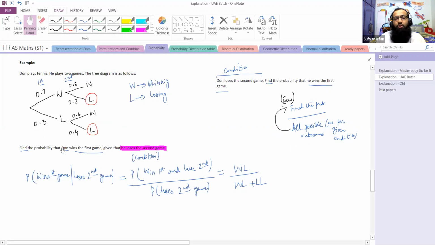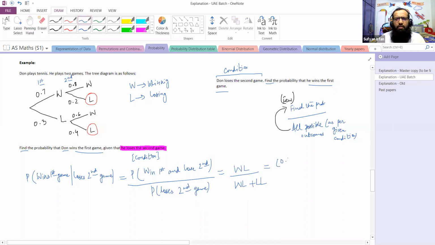Find the probability that Don wins the first game. So winning-losing will come in the numerator, and all the possible outcomes which end with losing the second game will come in the denominator. So losing second would mean losing first and then losing second, or winning first and then losing second. Winning-losing, losing-losing, and winning-losing would come in the numerator.